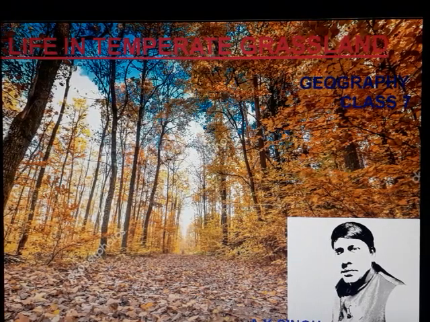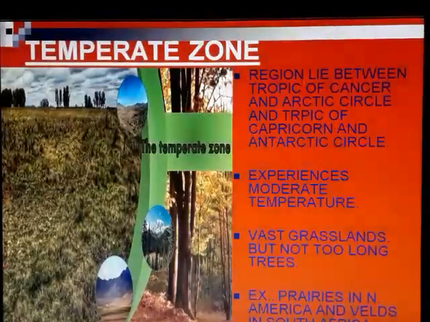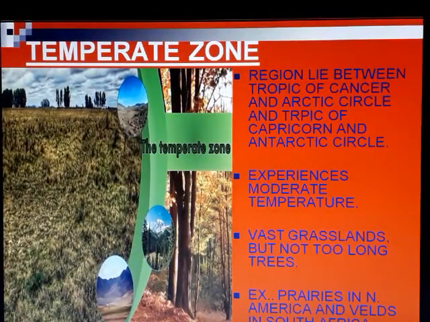Today I am going to teach you my new chapter, which is Life in Temperate Grassland, Class 7th Geography. What do you mean by the temperate zone? The region that lies between the Tropic of Cancer and the Arctic Circle in the northern hemisphere, and the Tropic of Capricorn and the Antarctic Circle in the southern hemisphere, is known as the temperate zone on Earth.